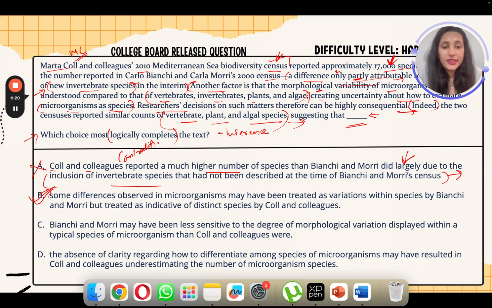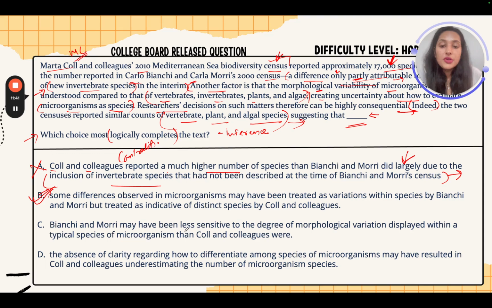What is C saying? B and M may have been less sensitive to the degree of morphological variation displayed within a typical species of microorganisms than C and colleagues were. Now, read this particular option very carefully. You will be able to identify a word that can definitely make your option choice incorrect, right? Look at this bit, less sensitive towards something.